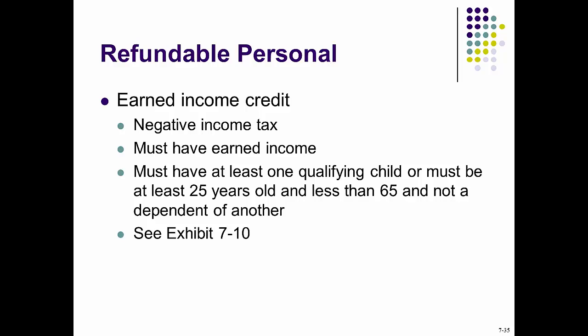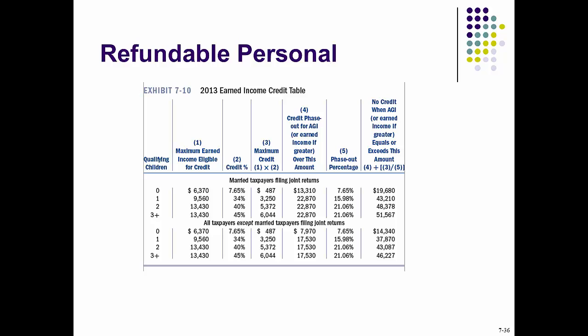For this one, we want to look at Exhibit 7-10, this EIC table, and also example 7-26 on pages 7-33 and 34. So here, let's look at this table. You don't really need to memorize it, and it's readily available. You can just go on to the IRS website.